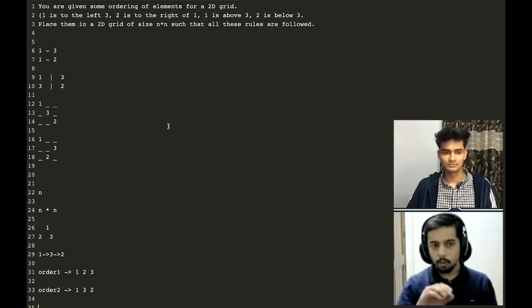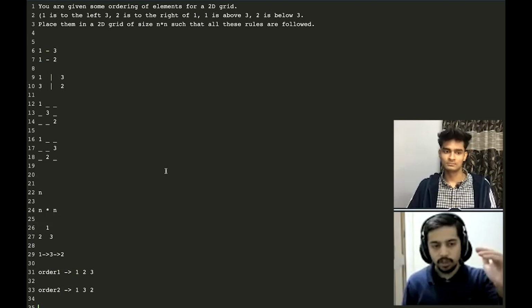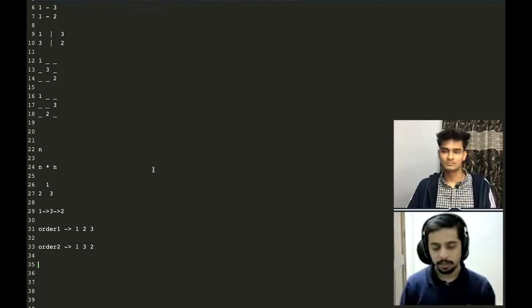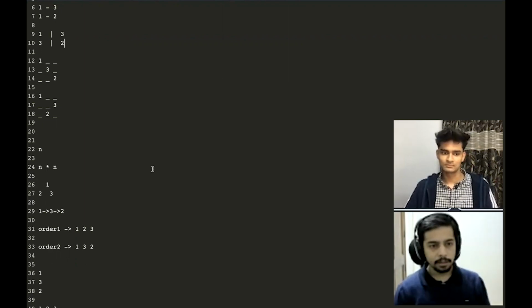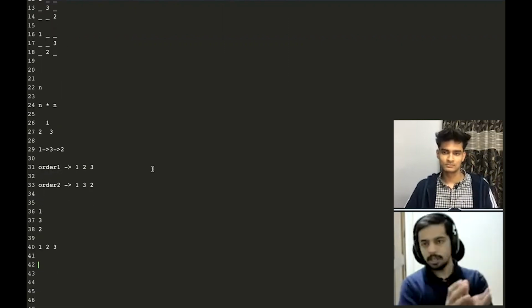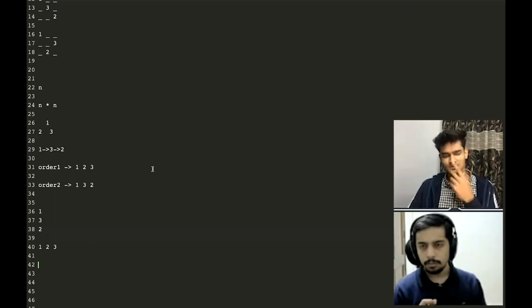So order 1 is telling me that the left to right ordering is this, and order 2 is telling me the top to down ordering is this. This is how my numbers look top to down, and this is how my numbers look left to right. Should I construct the grid from this, or were you going to ask some follow-up? No, let's first make the grid.